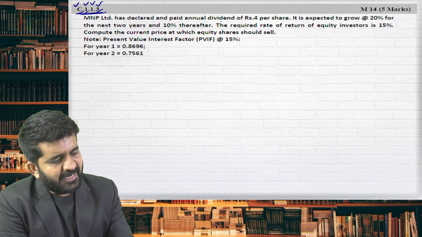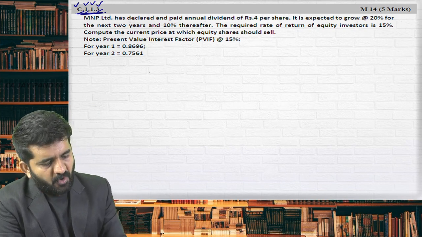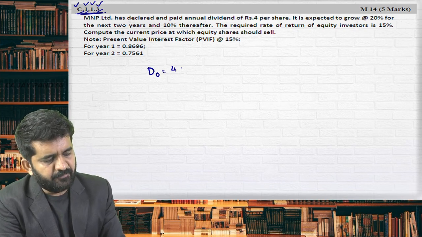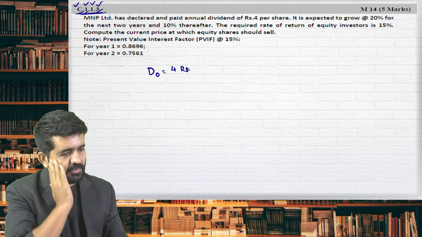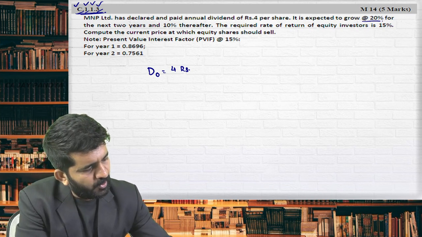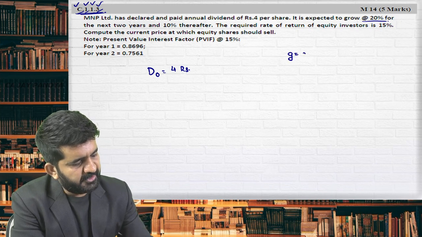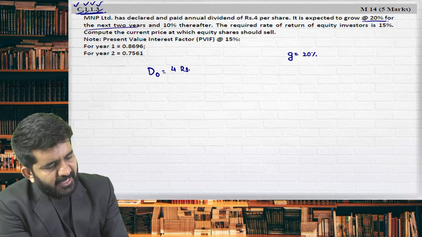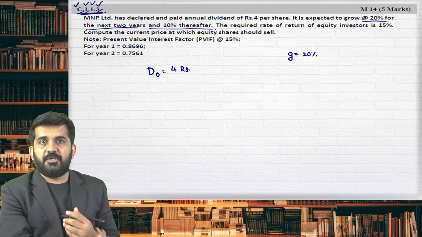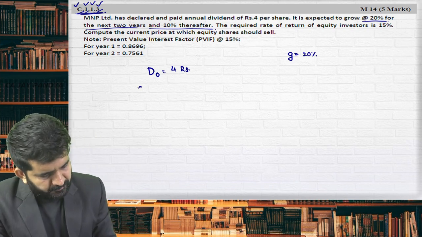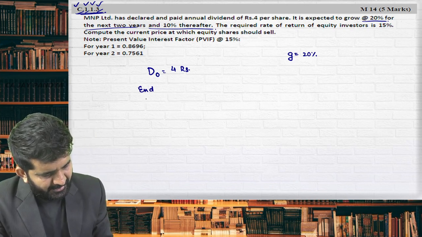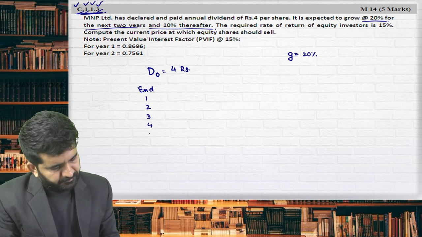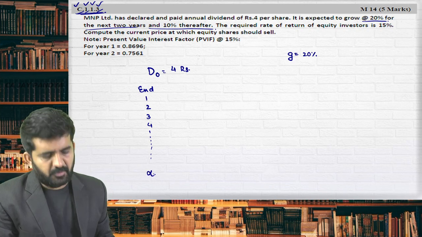MNP Limited has declared and paid an annual dividend of 4 per share. So already declared, I'll be treating it as D0, is 4 rupees. It is expected to grow at 20%. So what is the growth rate is 20% for the next 2 years and 10% thereafter. So at the end of 1, 2, 3, 4, and it is going up till infinite.